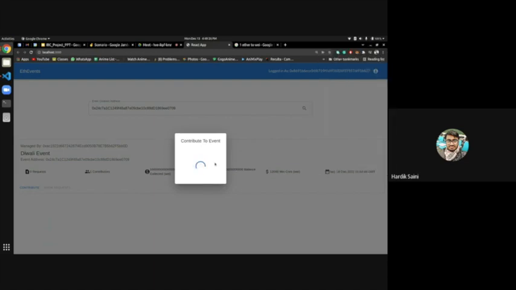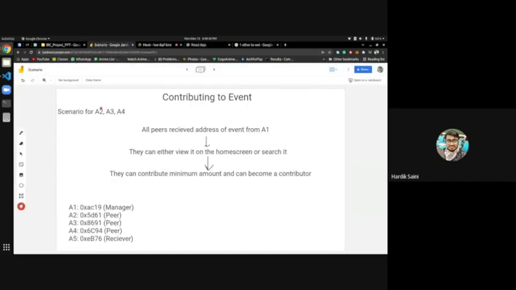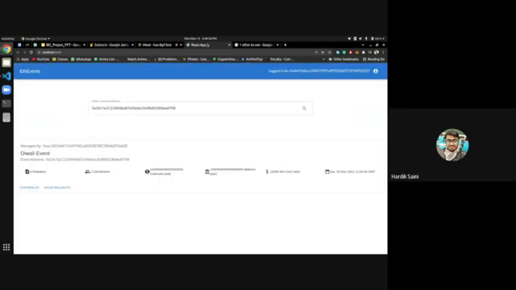Now again this transaction will be processed. So A2 and A3 will also, A3 is now doing this thing. Similarly, A4 will also do it for our scenario. See, right now A3 is doing, A4 will also do. So yes, let's see if it is complete.